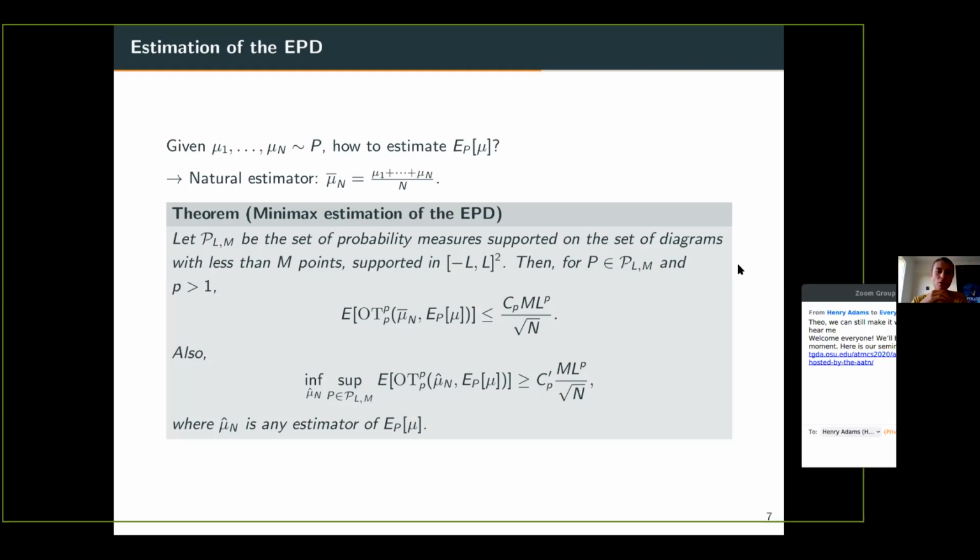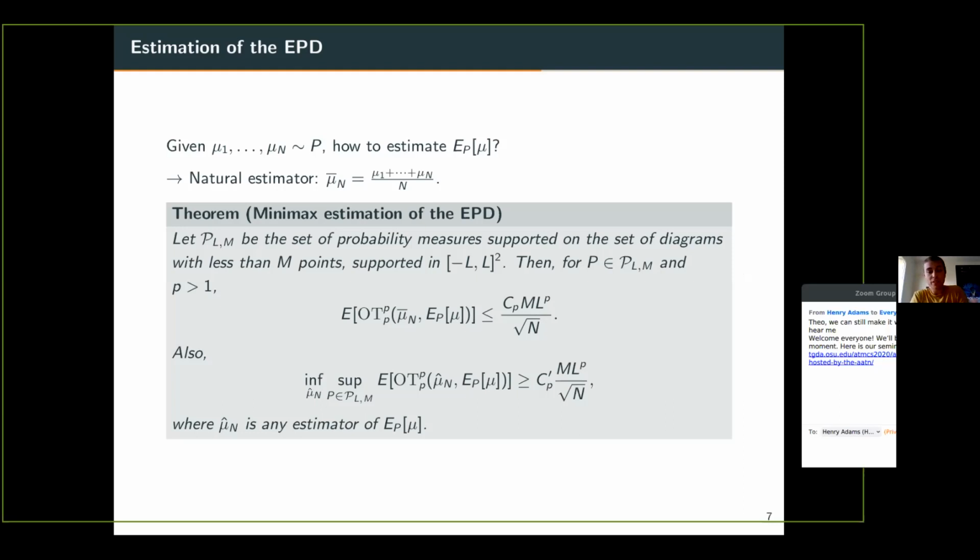which is of the form M L^p divided by square root of n. So here what's really important is the rate as n goes to infinity, which is 1 over square root of n. This is what we call in statistics a parametric rate of convergence, and this is most of the time the best rate we can have. So here actually, we can show that this is in some sense the best rate by proving a minimax result,